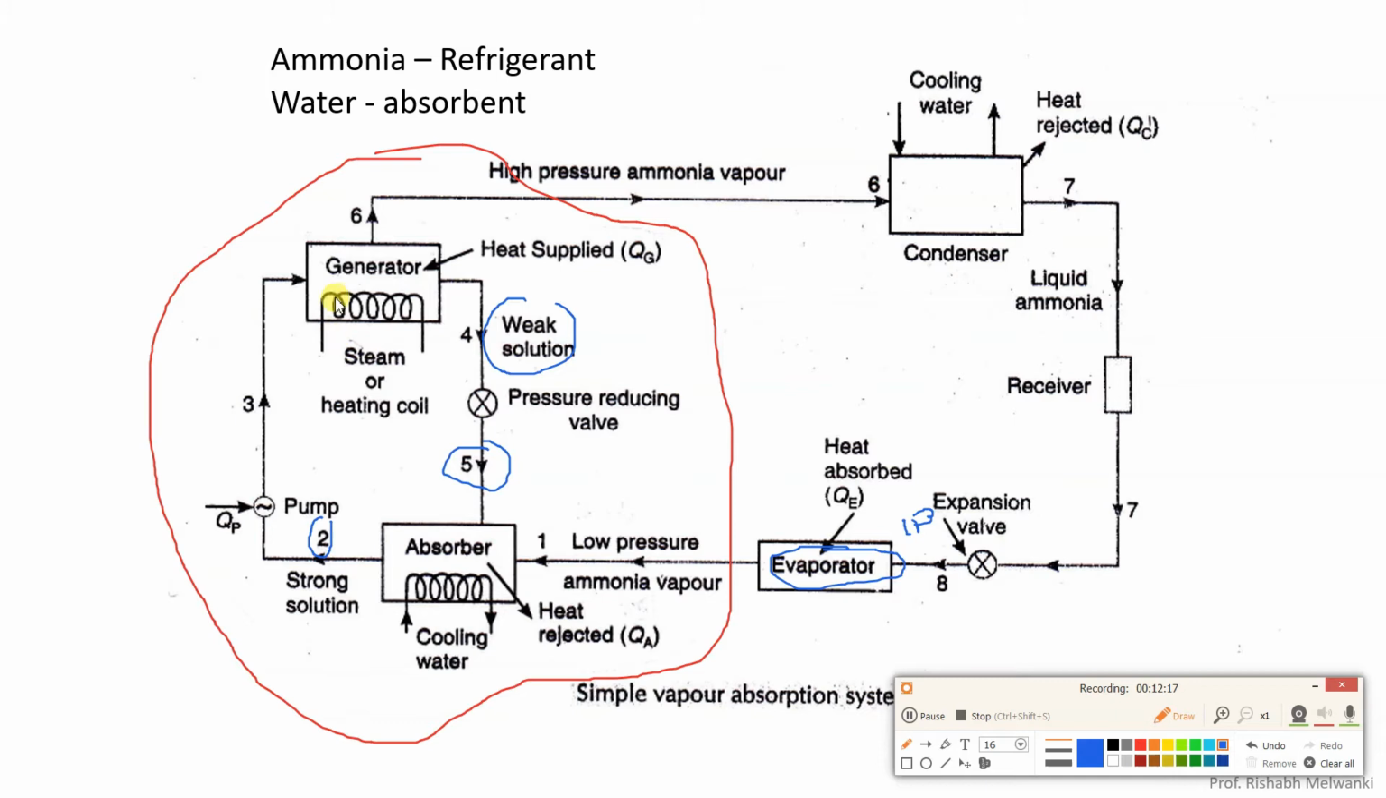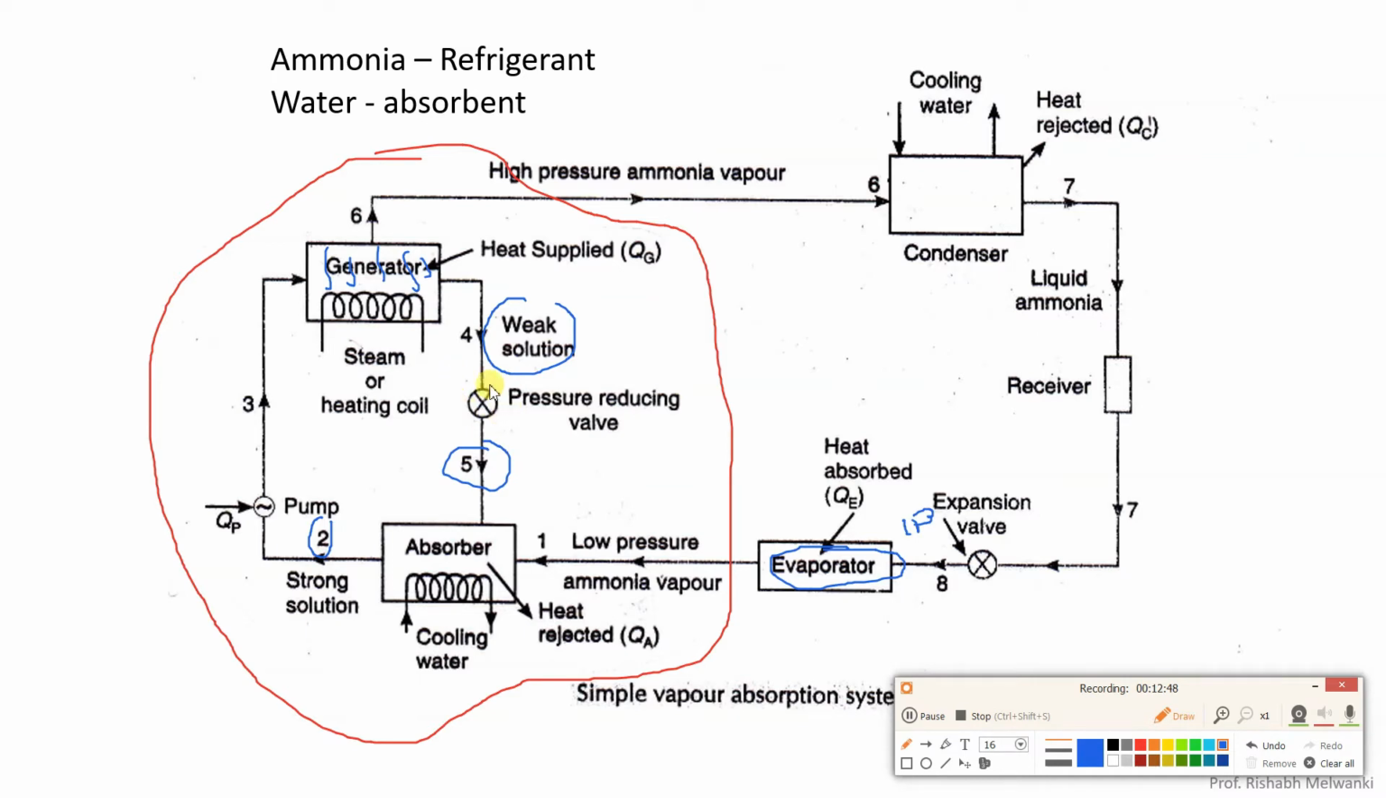Now here you can see a heating arrangement has been provided inside the generator. So what will happen because of the heating of the strong solution? We have water as well as ammonia. Since the boiling point of ammonia is less as compared to water, because of the heating, ammonia vapors will be formed over here. Water will remain as it is in the generator. Now that water is called weak solution. That weak solution again will go out of the generator.